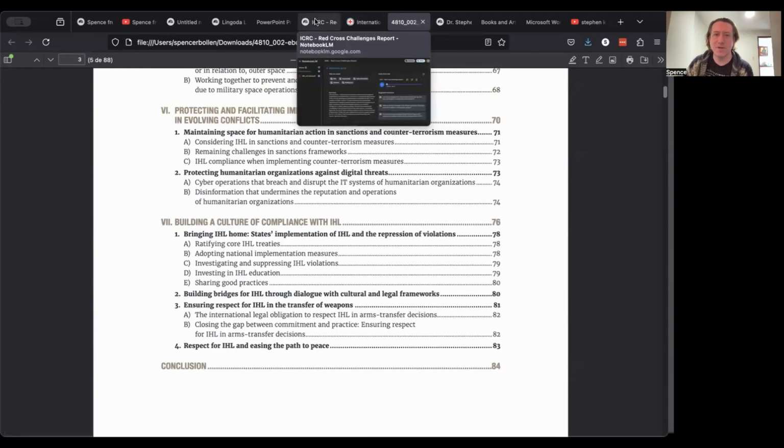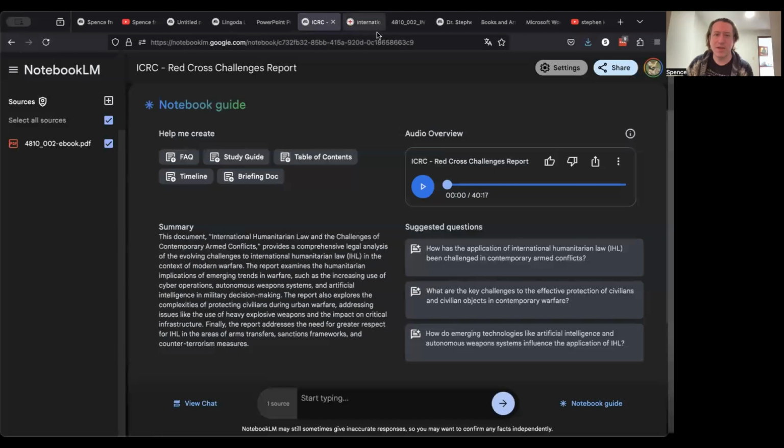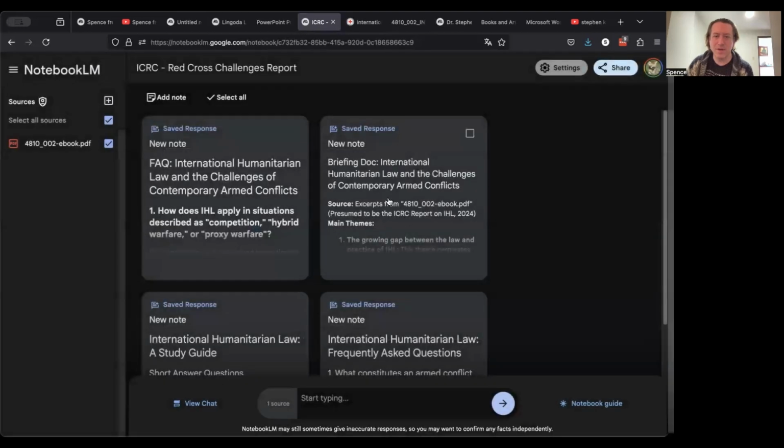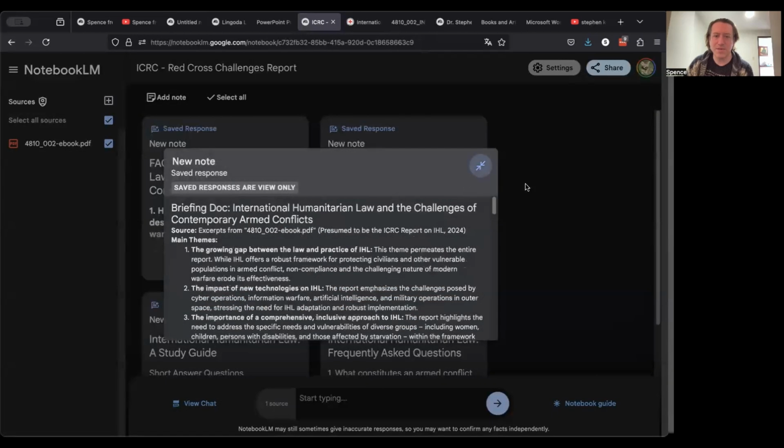When I come over to the NotebookLM, it gives me the ability to create an FAQ, a study guide, a table of contents. We can look and see, like here, how does IHL apply in situations like proxy warfare? We can see the overview of the information.